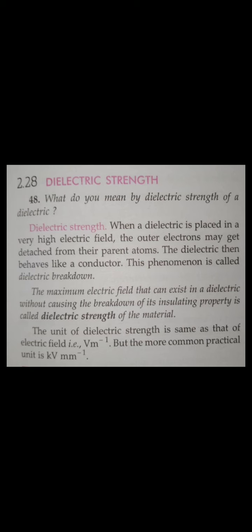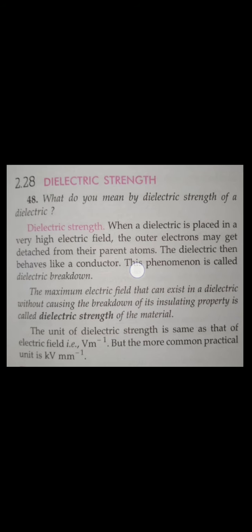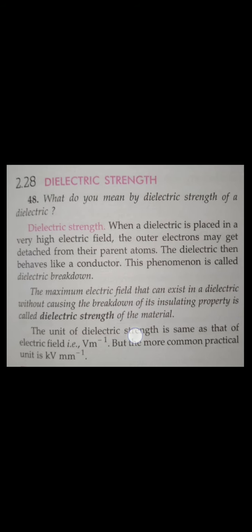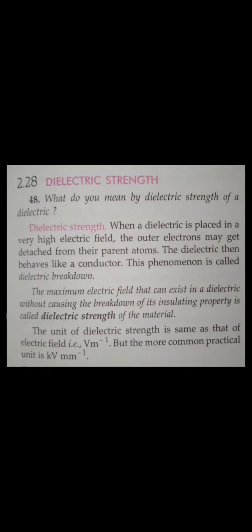Remember, a dielectric is something which reduces the electric field by an amount called the dielectric constant K. This is a very important statement I'm telling you. You know what dielectric constant K is? It reduces the external field by a factor K. Suppose in this plate the electric field is 10. If we put in a dielectric slab, which we will discuss further, then it will reduce the electric field by a certain amount. So this is dielectric strength. What is the unit of dielectric strength? It is similar to the unit of electric field.